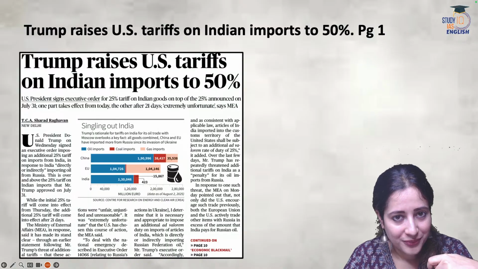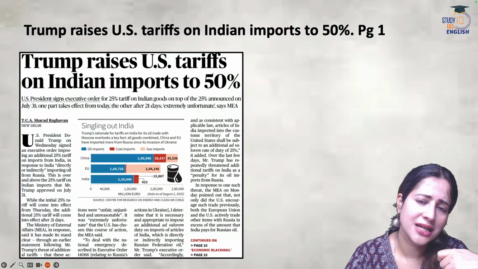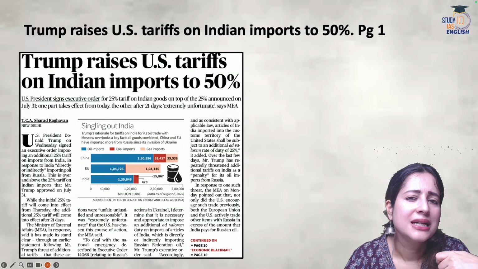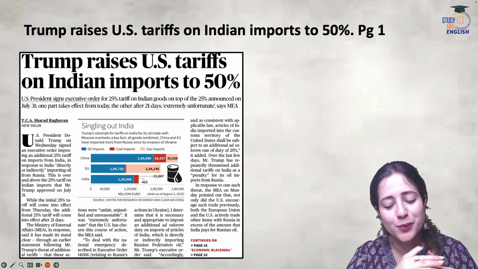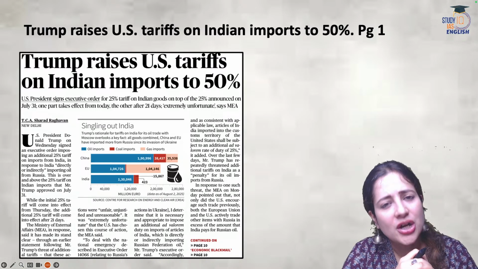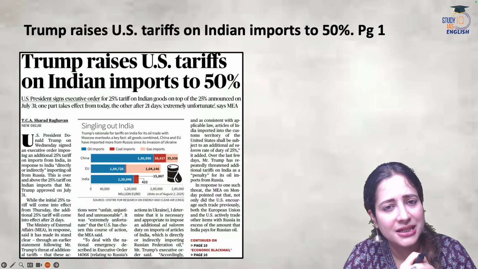Soon to become the second or the third largest economy across the world, today India is facing repeated tariffs by the US. Is it an economic necessity? That's what the article is asking. Such a high rate of tariff. Is it a need? Is it really an economic necessity?